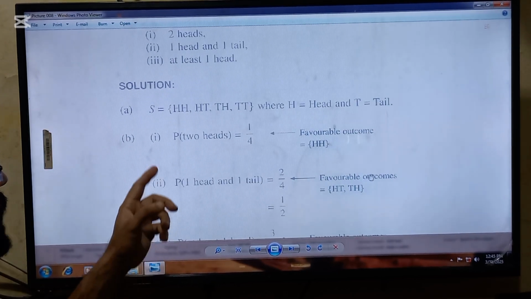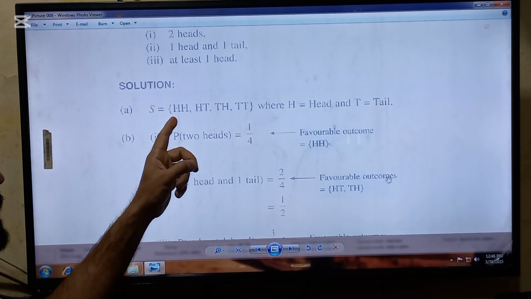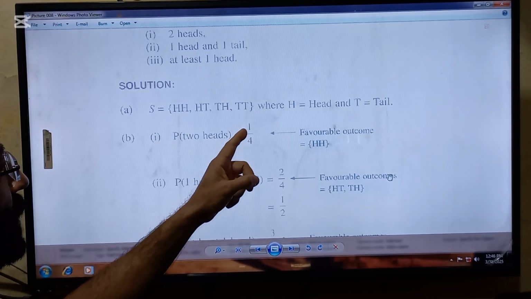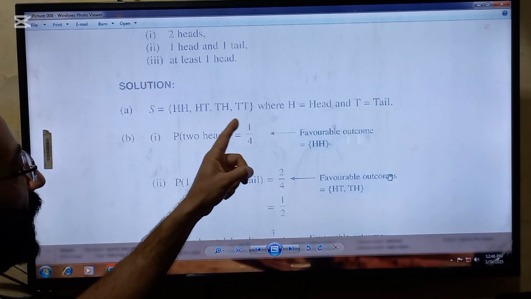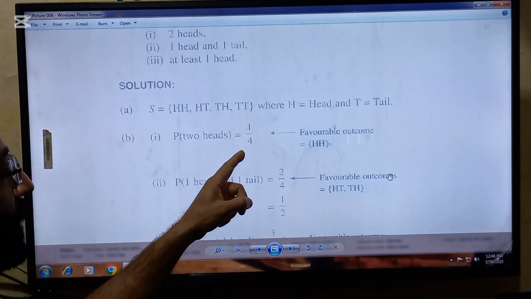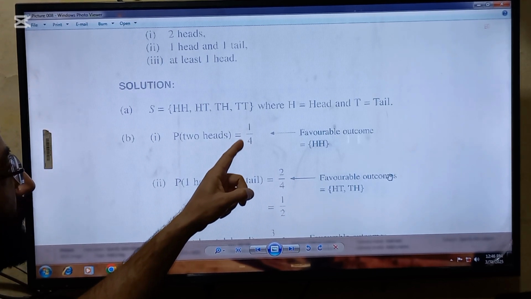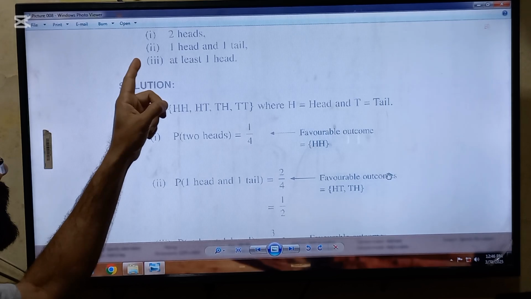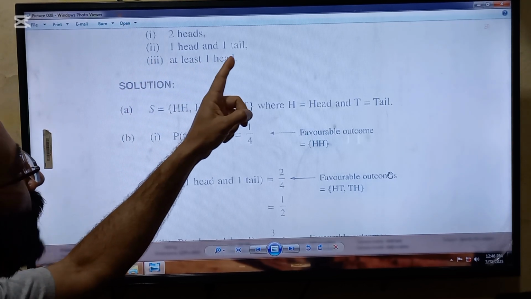So for exactly 2 heads, the favorable outcome is only 1. So 1 will be placed in the numerator, and in total there are 4 outcomes, so 4 will be placed in the denominator. The answer is 1/4. Second requirement is 1 head and 1 tail.